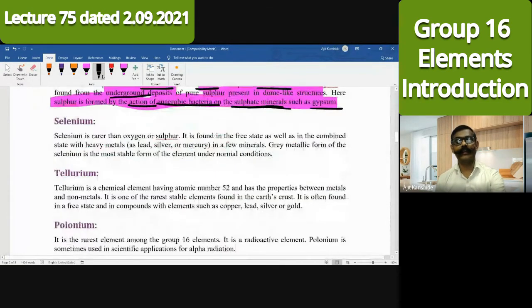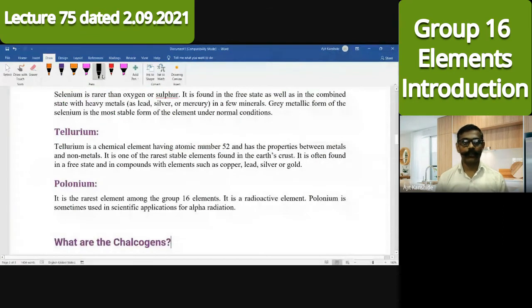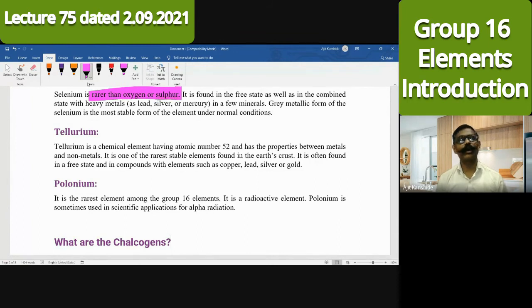Now see the next element, that's selenium. It is rarer than oxygen or sulfur, meaning it is not so abundant. It is found in the free state as well as the combined state. It is a heavy metal like lead, silver and mercury. Heavy metals are very important from the physiology point of view, and also from the harm and toxicity point of view.